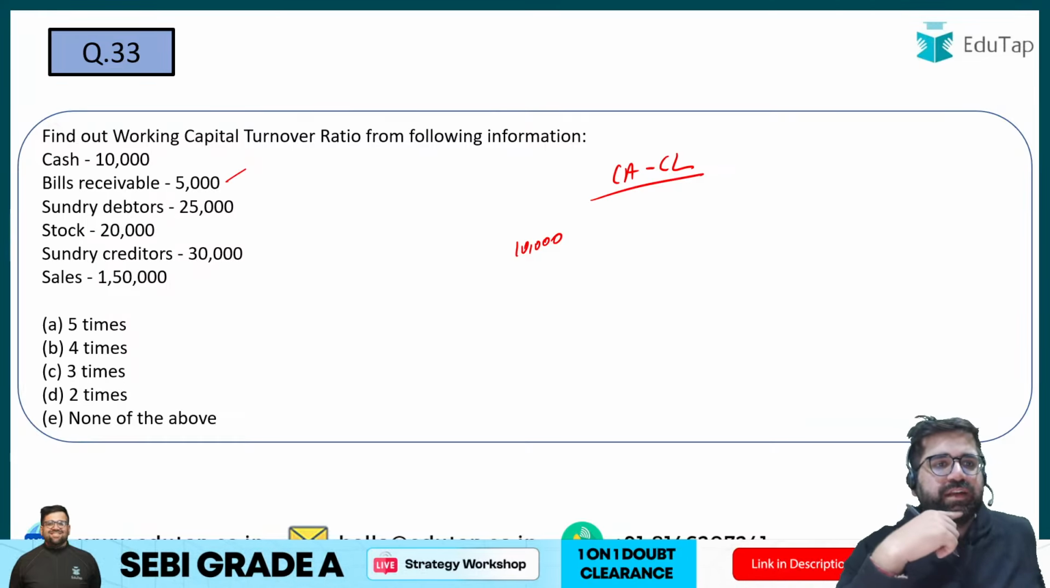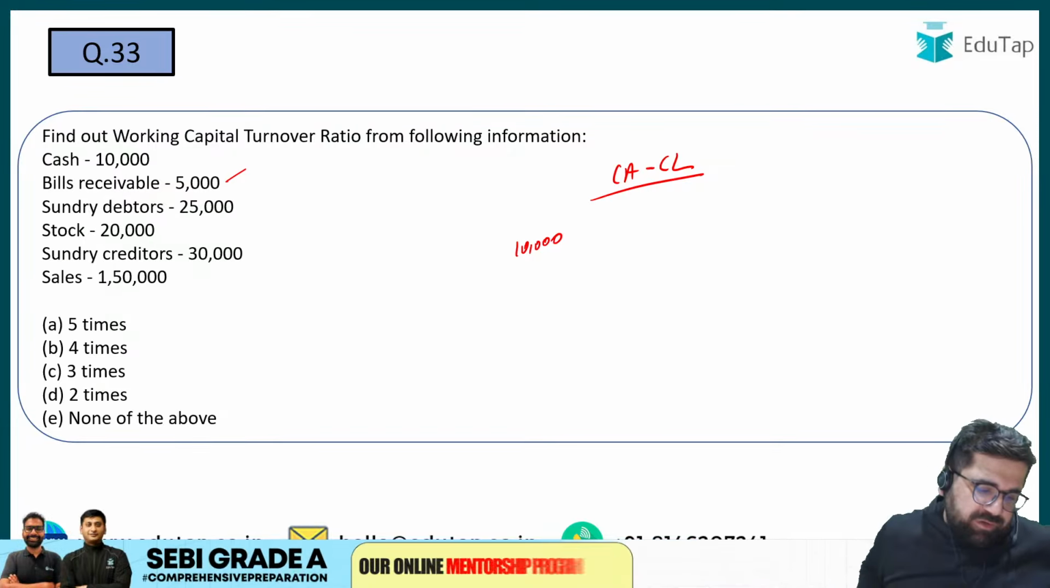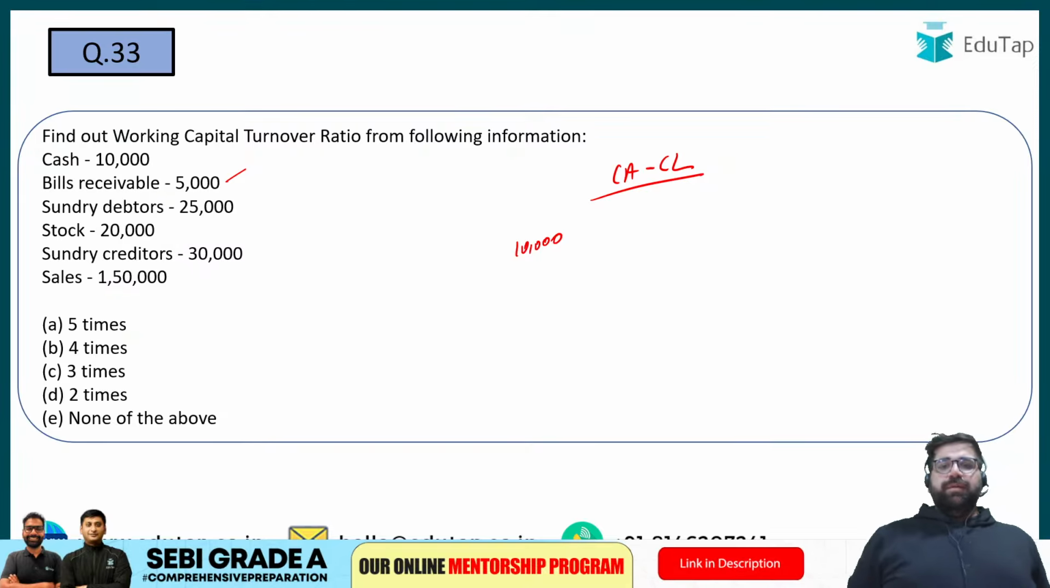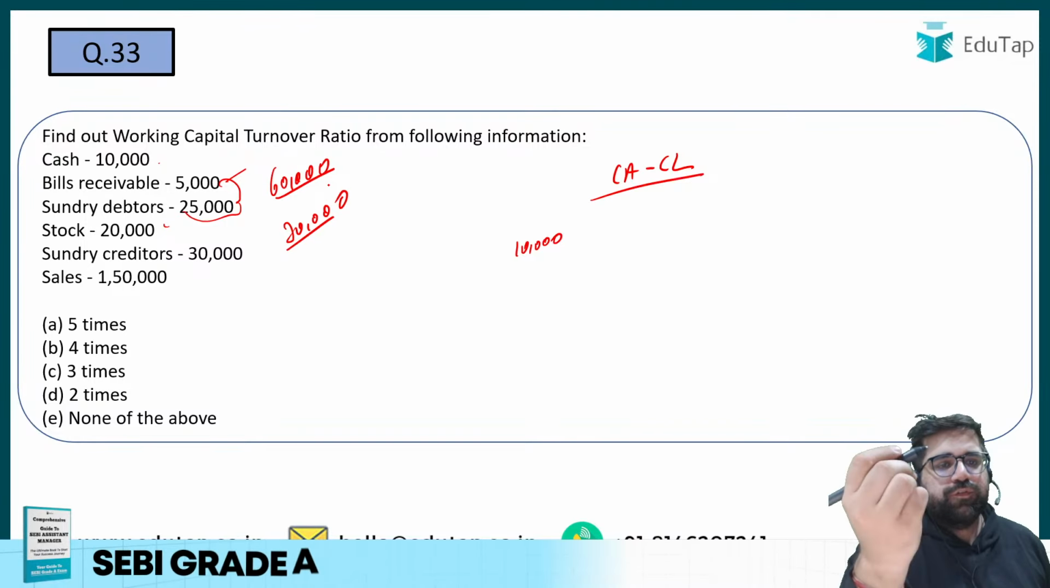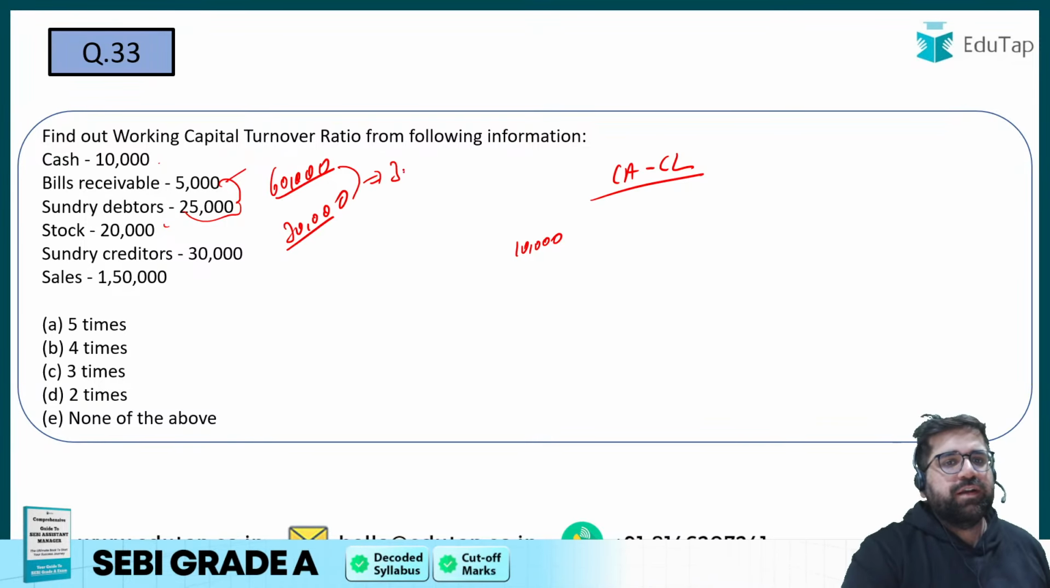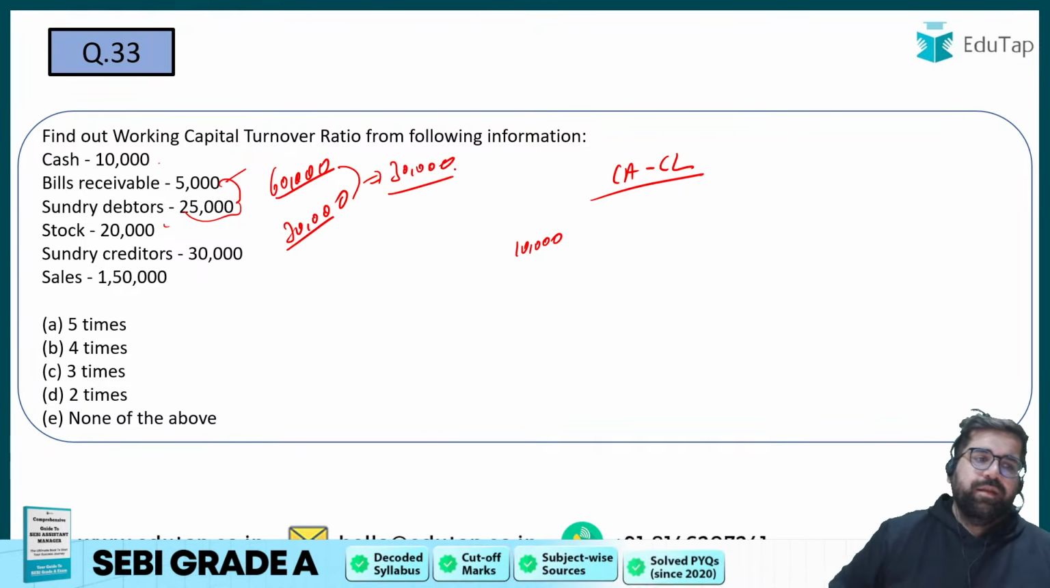Yes. And your sundry creditor is given to you as 30. So what will be the right answer for 33? चलिए बताइए. This is 50. This is 30. 30 plus 20 is 50. 50 plus 10 is your 60,000 as your current assets. Your creditors is given to you as 30,000. So your working capital comes out to be as what? 30,000 only. Right? Your working capital comes out as 30,000.